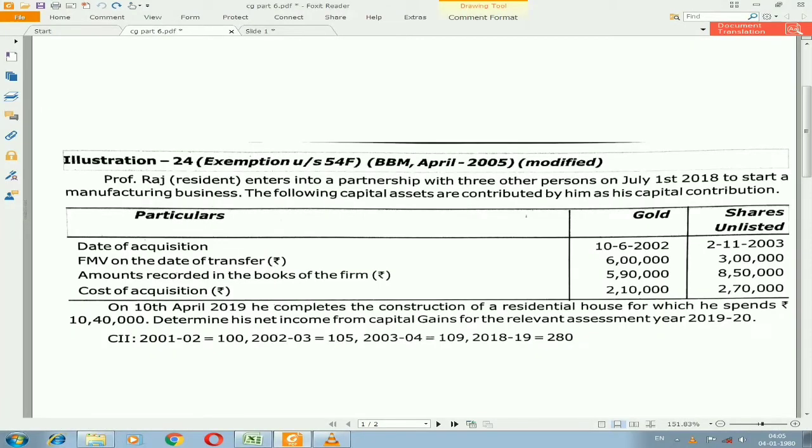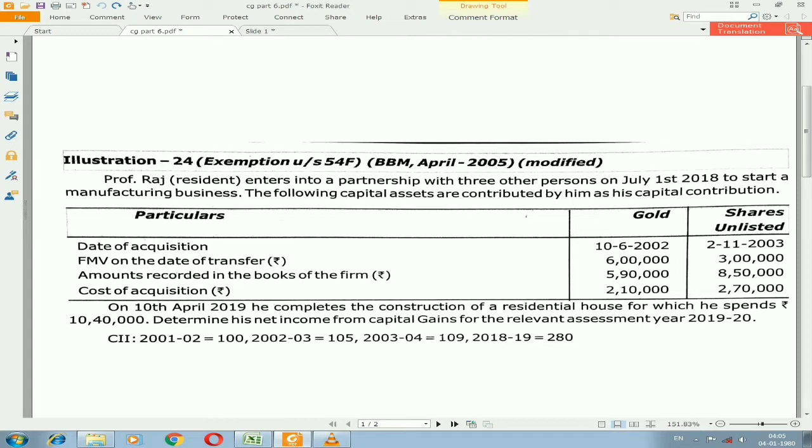Let us see how this exemption will work by solving one illustration. Professor Raj, a resident, enters into partnership with 3 other persons on July 1st, 2018 to start a manufacturing business. The following capital assets are contributed by him as capital contribution. In this illustration we have 2 assets, gold and unlisted shares. Date of acquisition is 10/6/2002 and 2/11/2003.